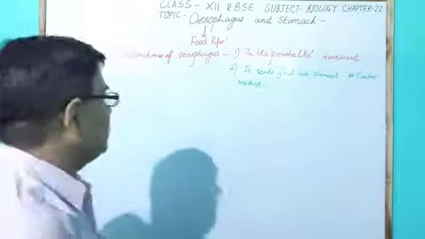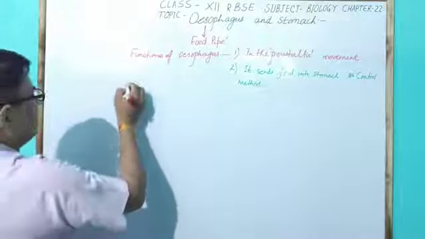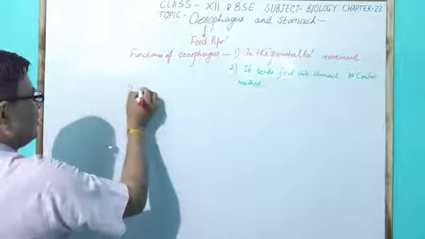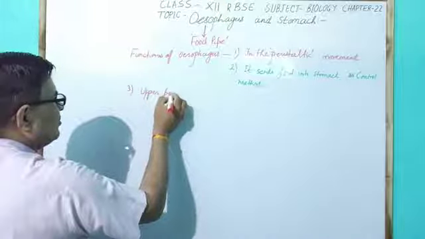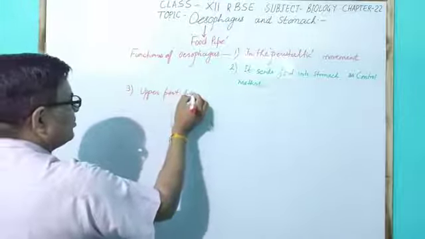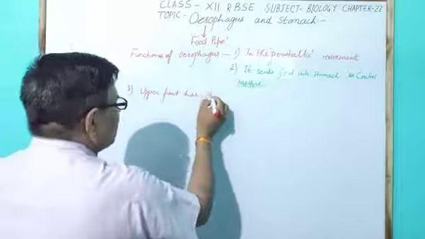Another important character, the third character, is that the upper part has striated muscle.